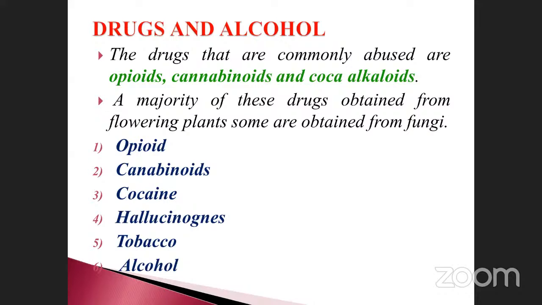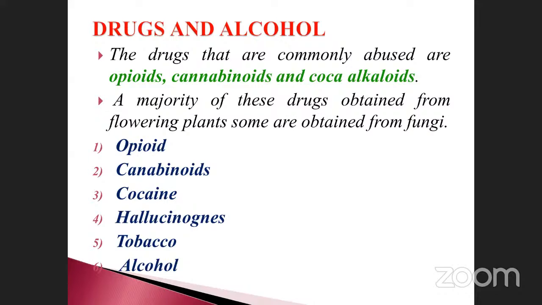A majority of these drugs are obtained from flowering plants. Some are obtained from fungi. Drugs are chemical substances. Commonly abused drugs are opioids, cannabinoids, and coca alkaloids, and sometimes they are also used for medicinal purposes. They are all isolated from flowering plants. Some of them are obtained from fungi. Okay, what are the things?